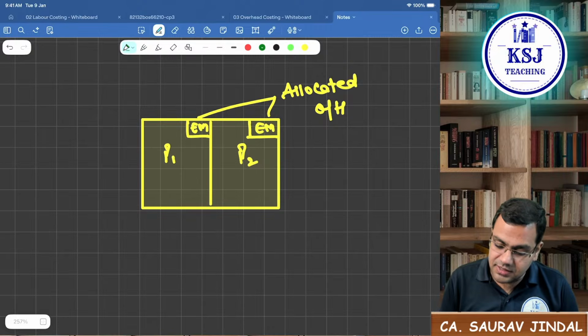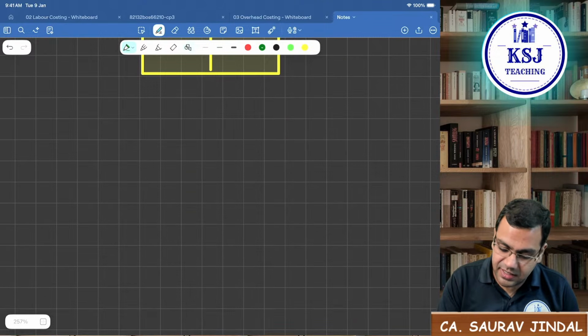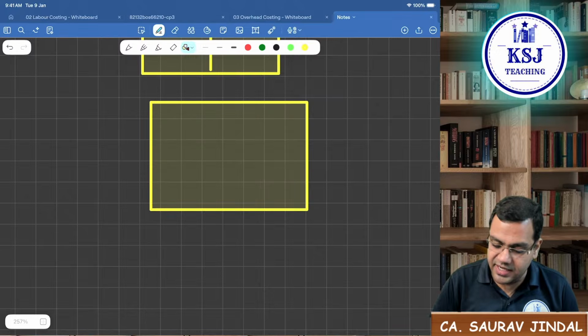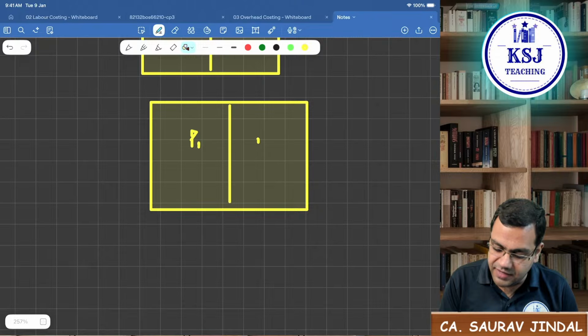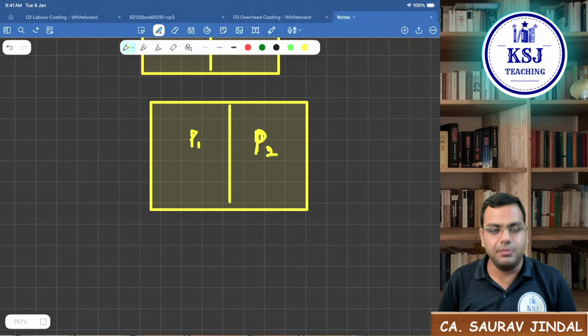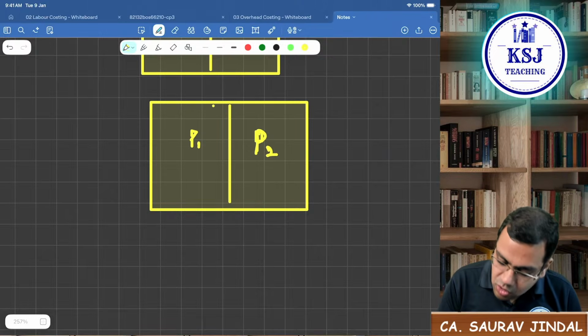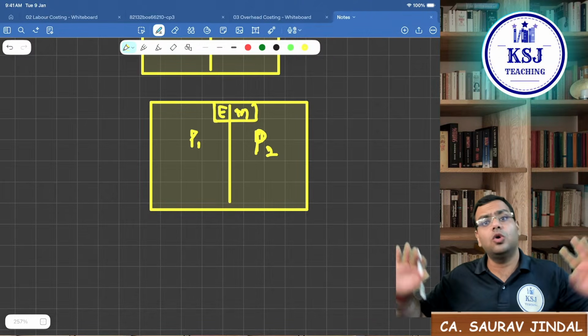Apportioned overhead means, same example we'll take. Let's say this is the factory area that we are having. We are having two departments in this, department P1 and department P2. Now there is a common electricity meter for the whole factory.